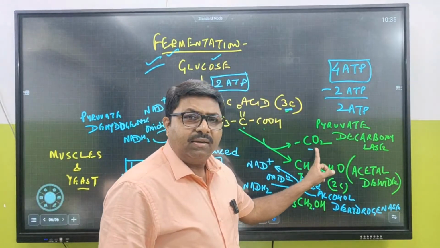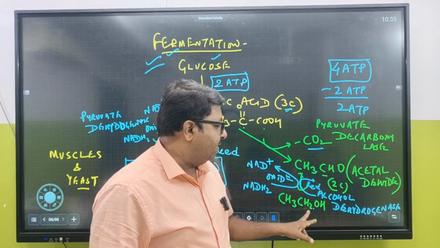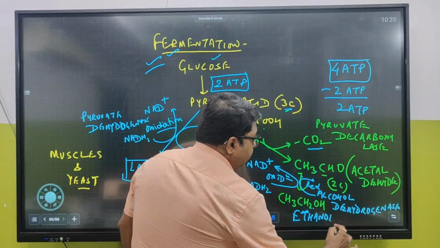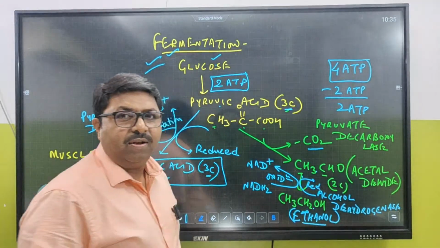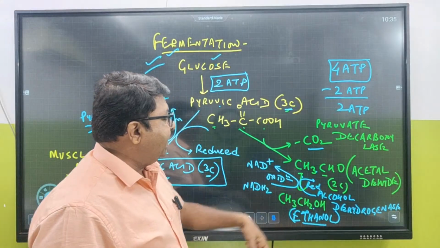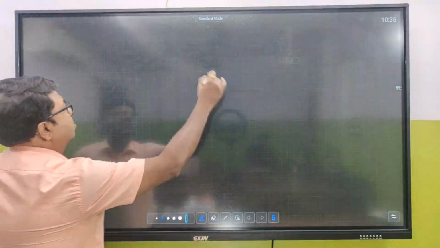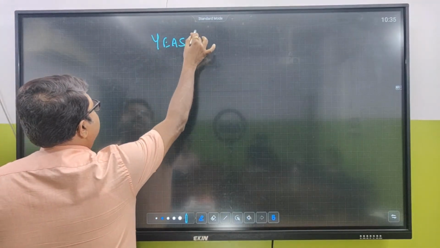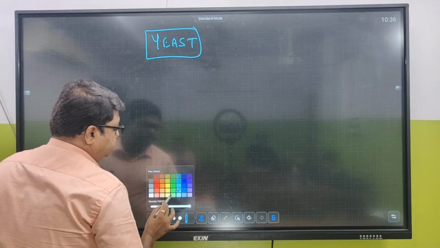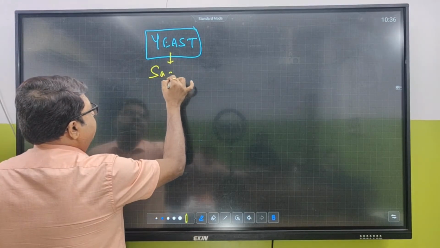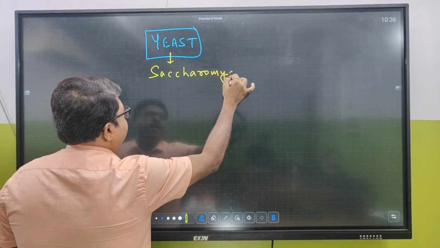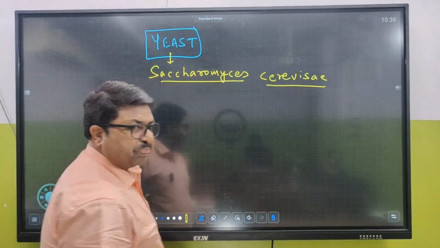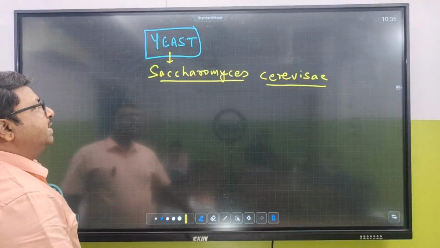तो देखो यहाँ पे क्या निकला? Carbon dioxide निकला. And this takes place where? ये क्या बना? Ethanol. This is ethanol. That means it's an alcohol. So this alcohol making cell is yeast, unicellular fungus. And this yeast, you know the name of this yeast as Saccharomyces cerevisiae.